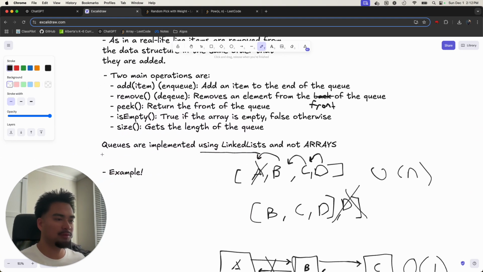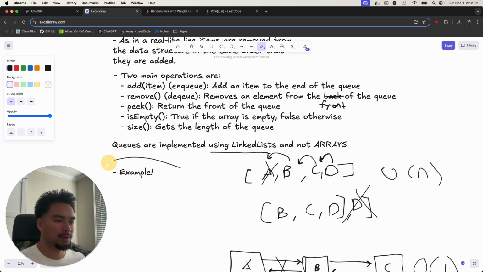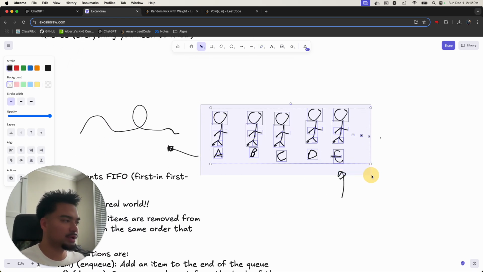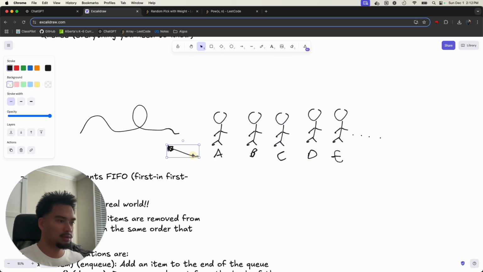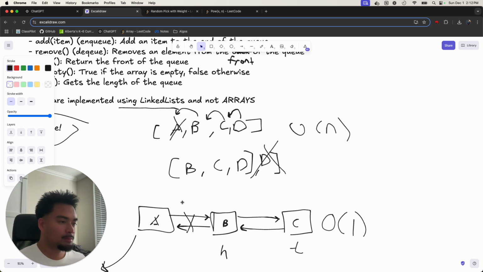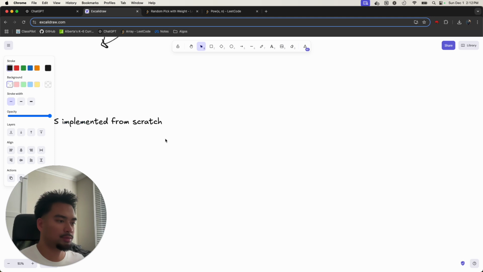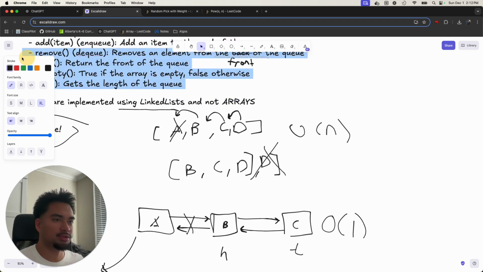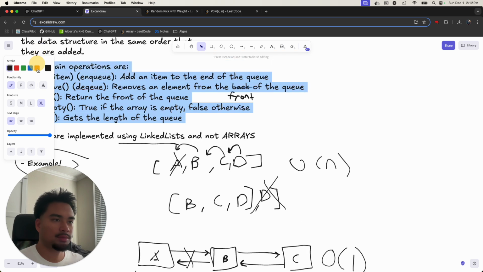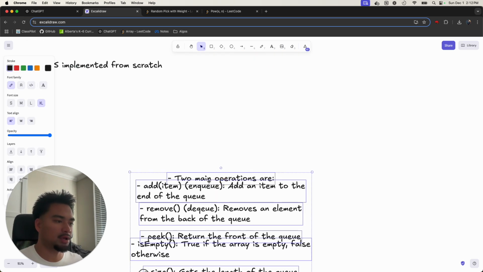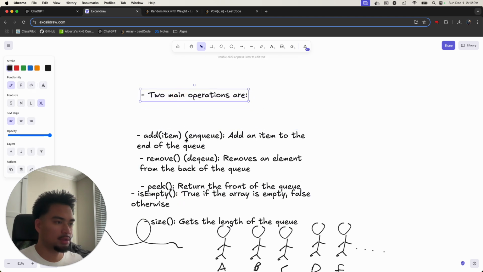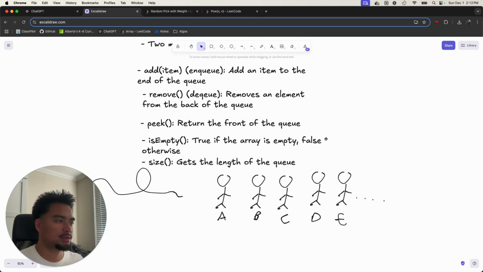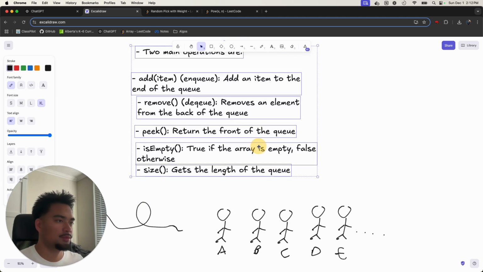I think I already gave the example there of how a queue works, so let's just make sure to reiterate it right here. I'm just gonna put it down here, right? And I'm gonna talk about all these different operations. I'll talk about the main operations, which are add, remove, peek, is empty, and size, right?